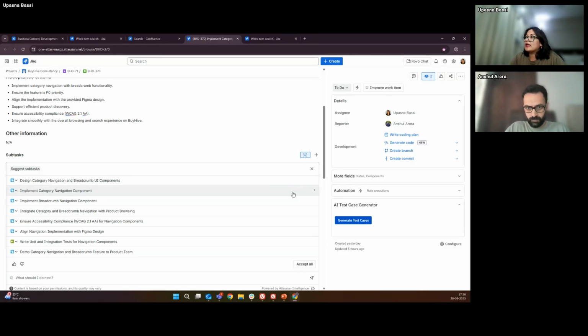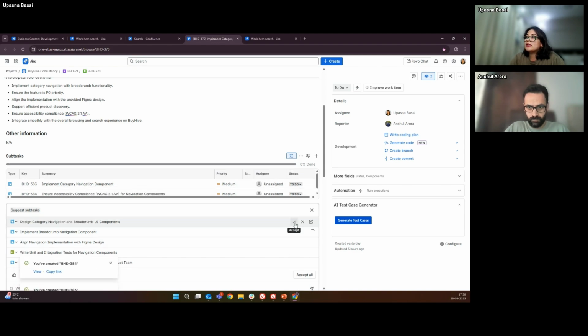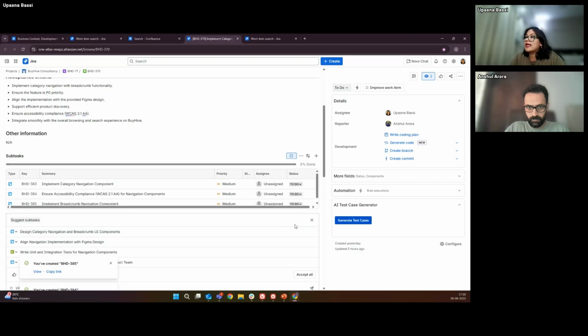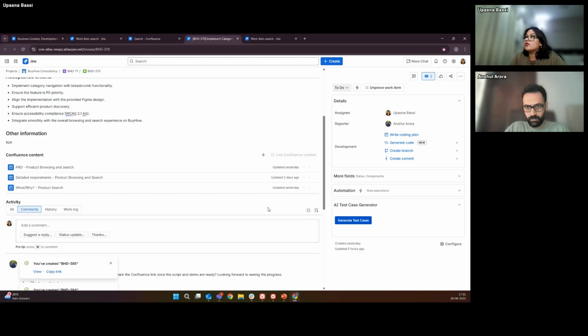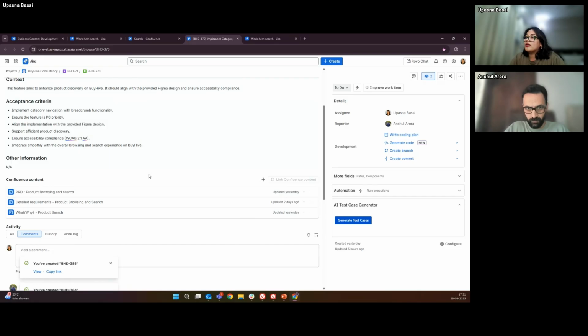So again, really easy. Whatever I like, I click accept. Whatever I think I need to edit, I can edit from here, and finally, submit what I like, and what I don't like, simply remove. So that saves me some time there. And each of these subtasks will also have options like improve description. So whatever I selected was actually created, and if I want, I can also go there and improve the description for individual subtasks.